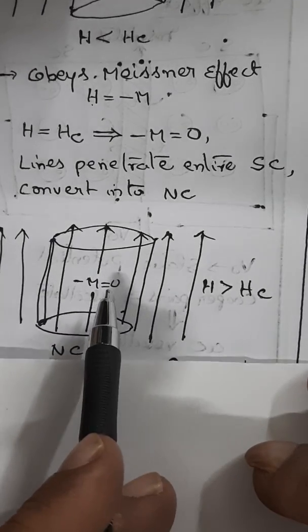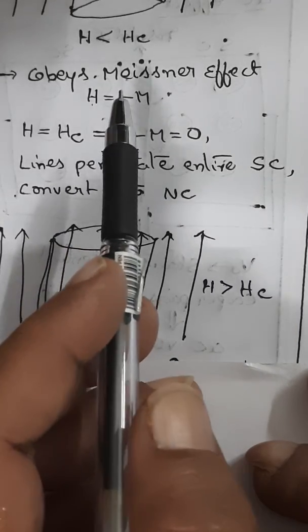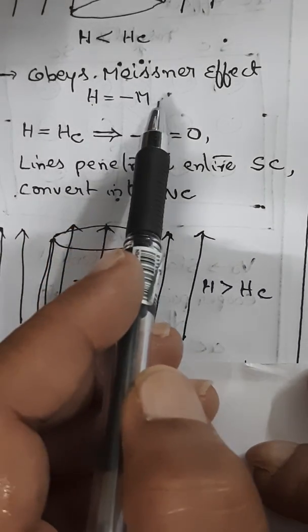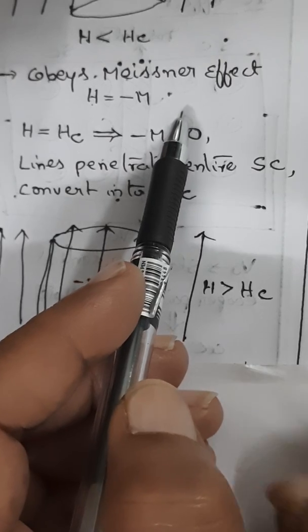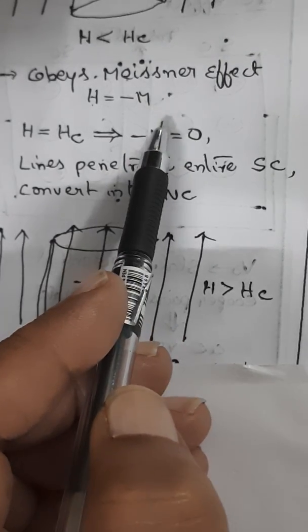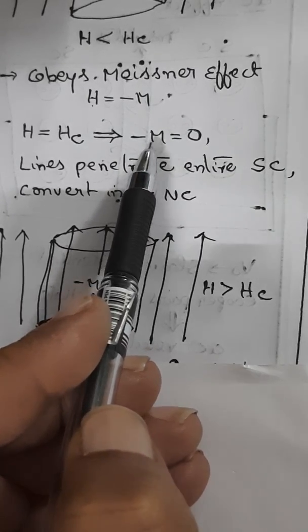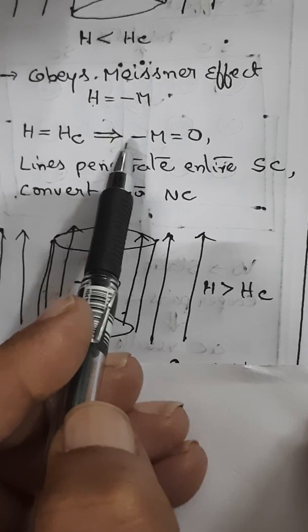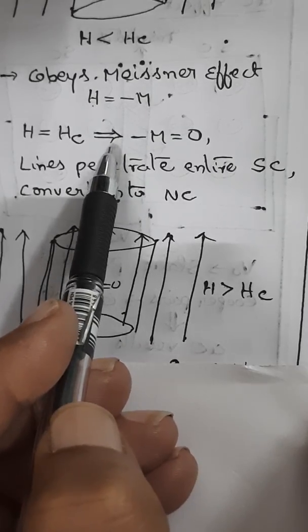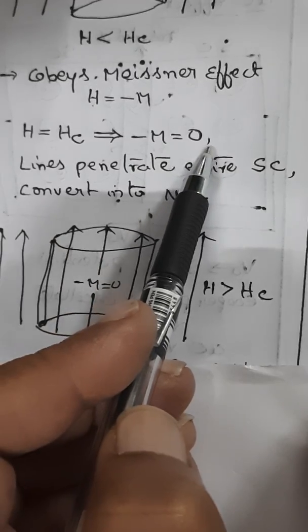Again I am repeating, the moment it obeys the Meissner effect, H will become minus M. That means it will not allow the magnetic lines. Inside the superconductor, the magnetization opposes the applied magnetic field. So when the magnetic field is equal to the critical field, automatically minus M becomes 0.